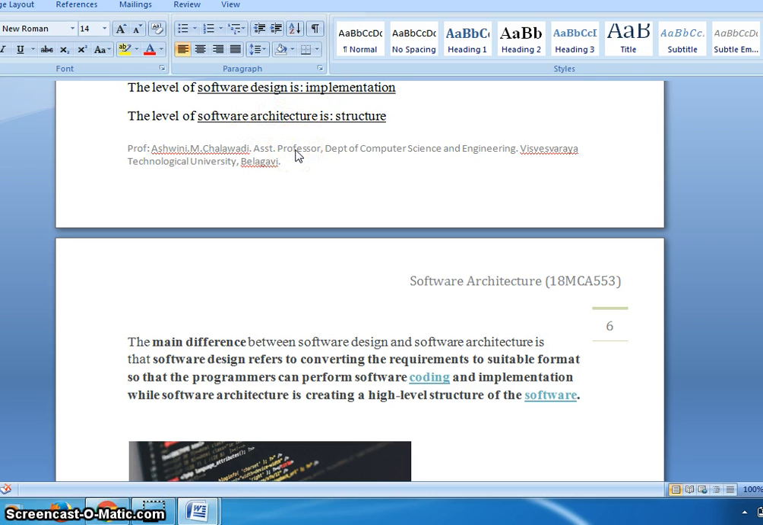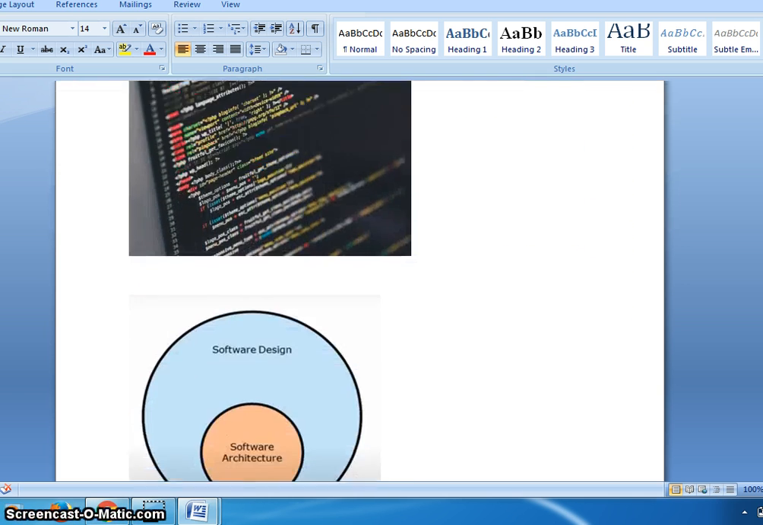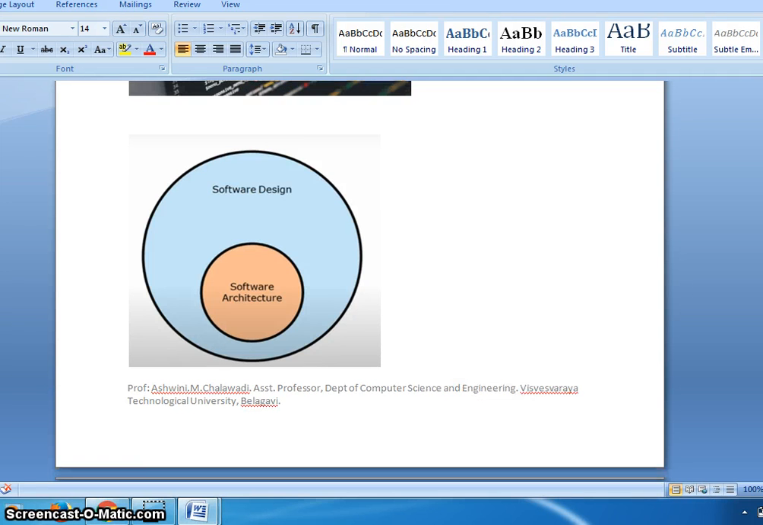And the real implementation, how to do, means which programming language we have to implement, whether the programming language is suitable on a particular operating system, or whether we have to launch it on a single domain server or a server that supports multiple domains. Like this, many aspects we need to consider. That is software design. These are the main differences between software design and software architecture. And also you can say software architecture is a subset of software design.